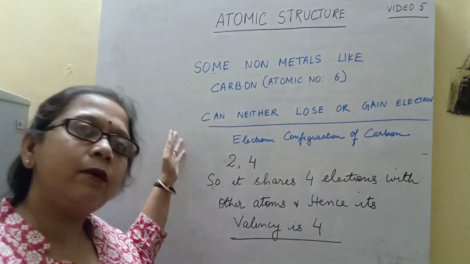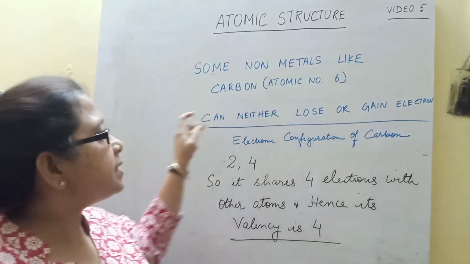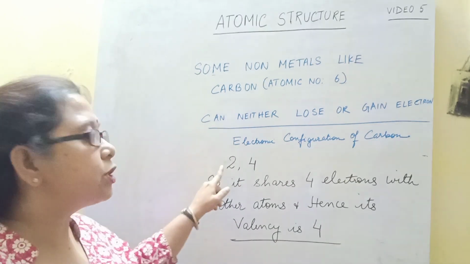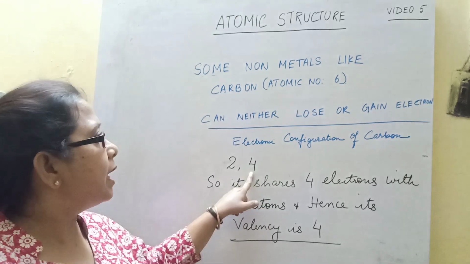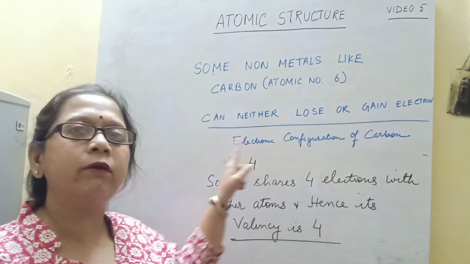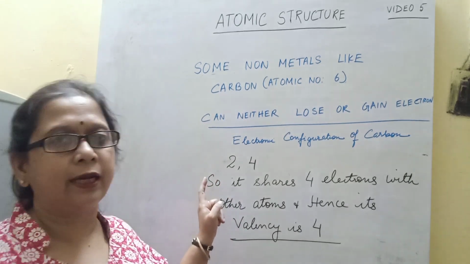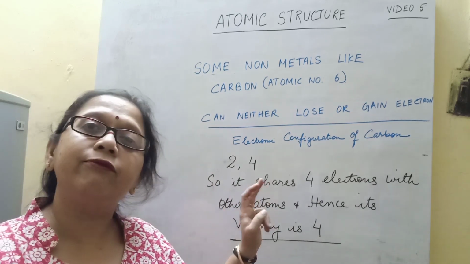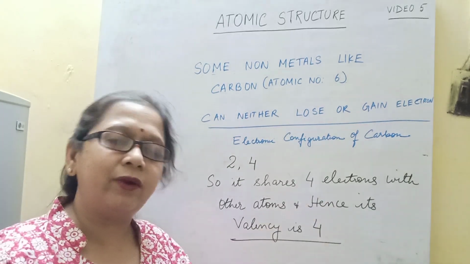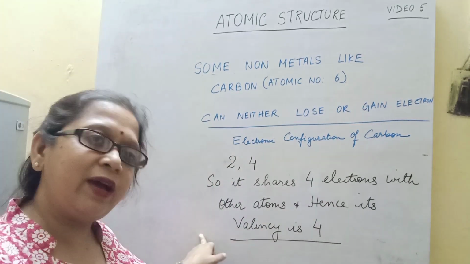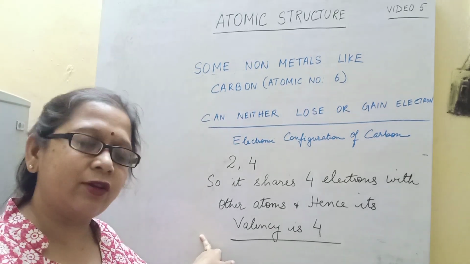Now, there are some non-metals like carbon, whose atomic number is 6. If we see its electronic configuration, it is 2,4. So such atoms with 4 valence electrons will neither lose electrons nor gain electrons. So they will not form any ion, whether a cation or an anion. They will only attain an octet by sharing their 4 electrons with other atoms. So its valency is 4, but it is done only by sharing electrons.